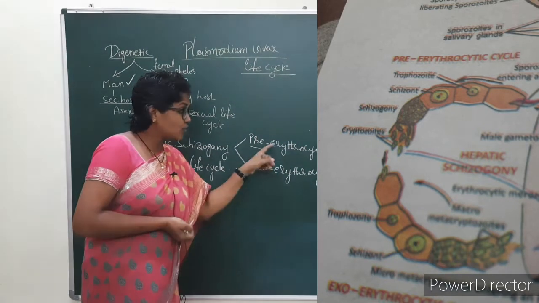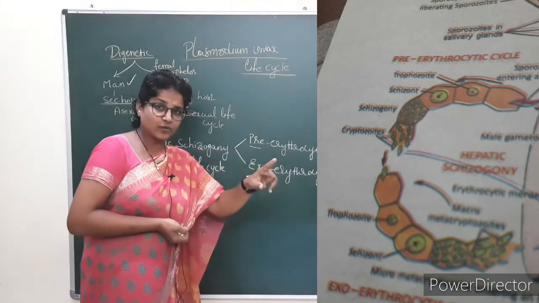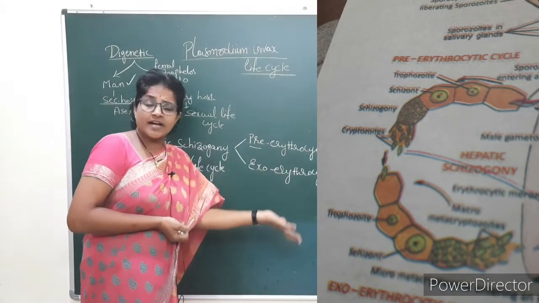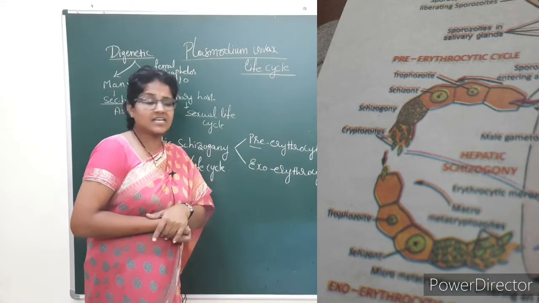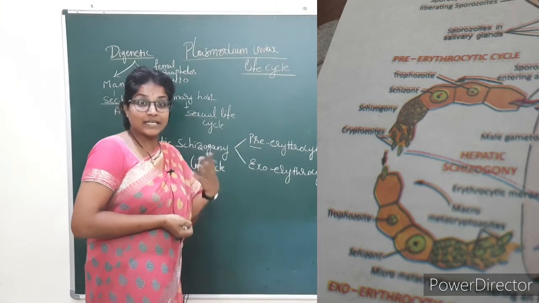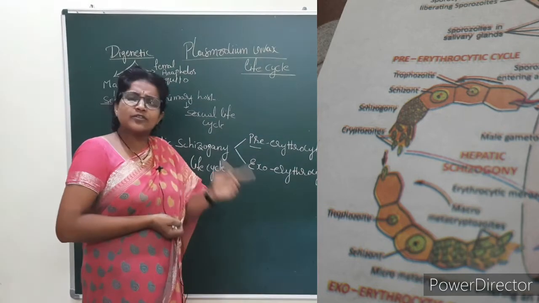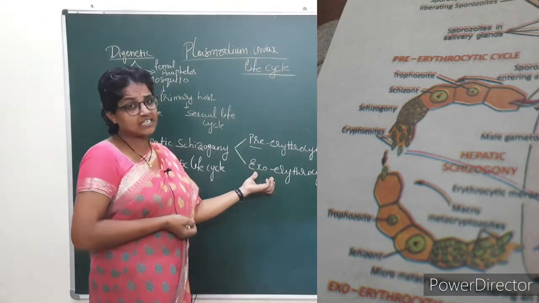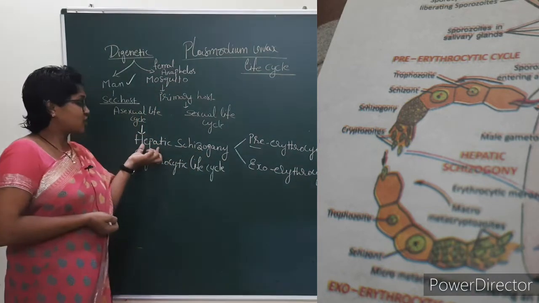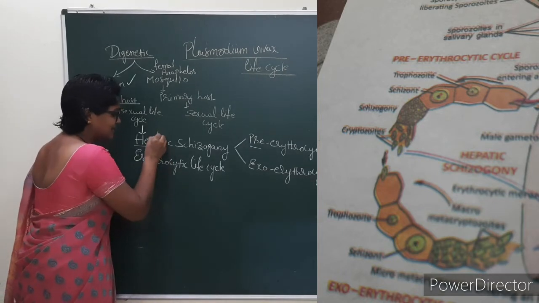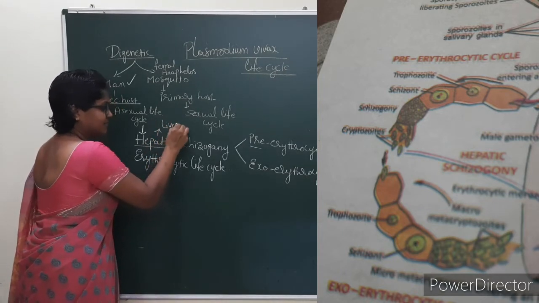These forms can enter erythrocytes as well as fresh liver cells, hence it is called exoerythrocytic. Hepatic refers to the liver.